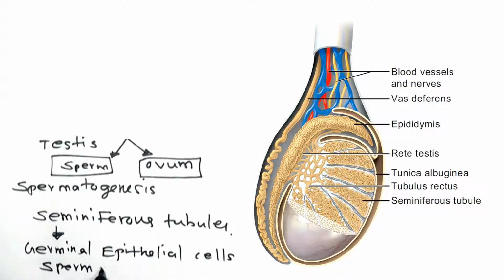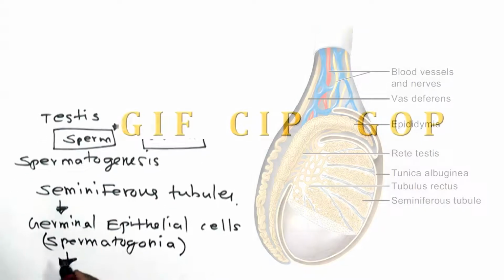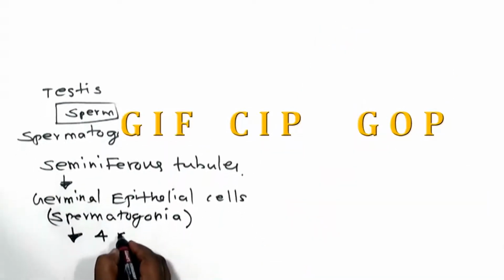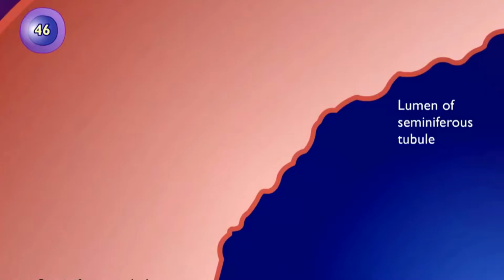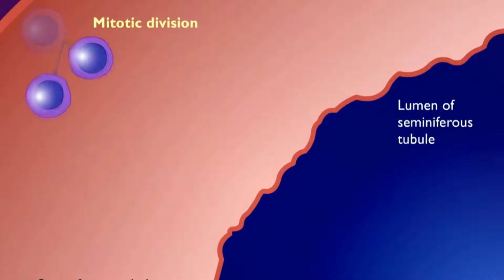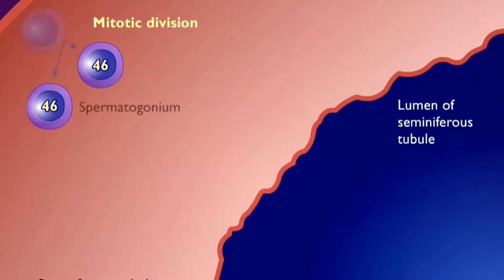From the spermatogonia the process happens, and they form sperm in 4 different steps. In the first step, spermatogonia are turned into an intermediate called the primary spermatocyte.